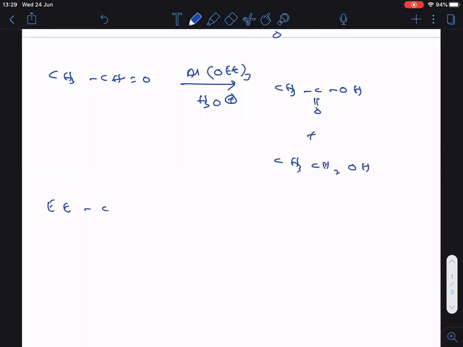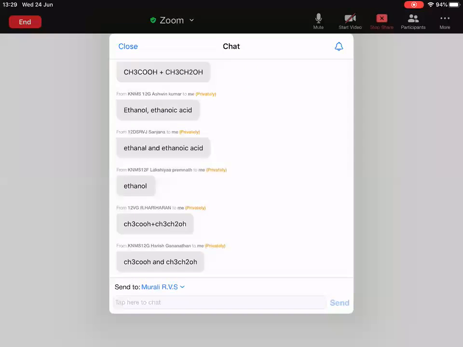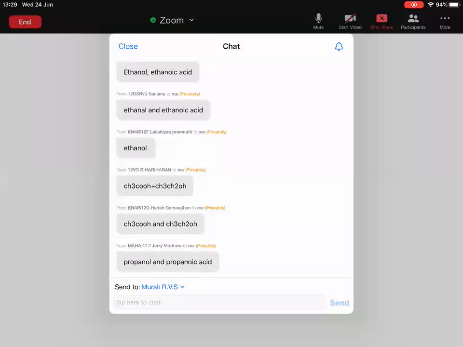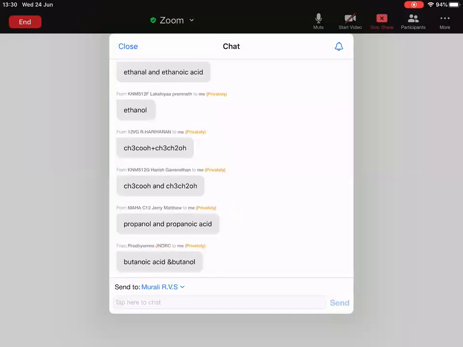Okay, let me write clearly here. EtCHO, with the double bonded O. Now tell me, what is the answer here? Now tell me, everyone. What is the alcohol? What is the acid formed in this reaction? Very few of you are responding.